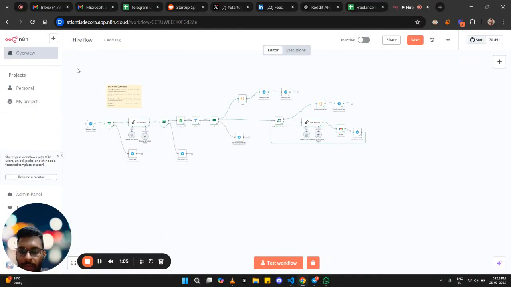So what we are doing here is automating the process of sending the message, receiving the response, and filtering out the available freelancers. Let's say there are 50 freelancers, and out of them 20 read the messages and 10 say yes, I'm available. So we will filter out these 10 freelancers and send them an email.